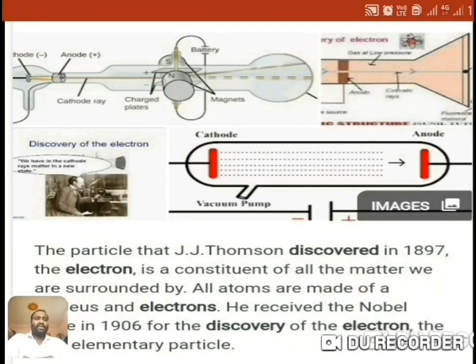In 1897, the electron was discovered by studying cathode ray characteristics. J.J. Thomson discovered the electron and he got the Nobel Prize in 1906. Actually, around 8 of J.J. Thomson's students got the Nobel Prize, Rutherford among them.